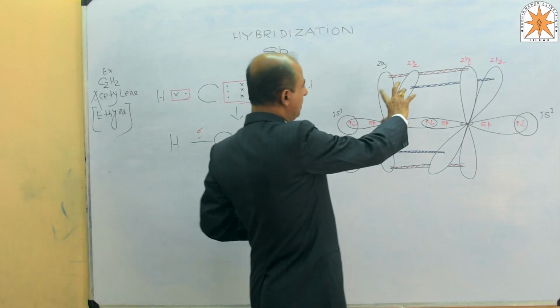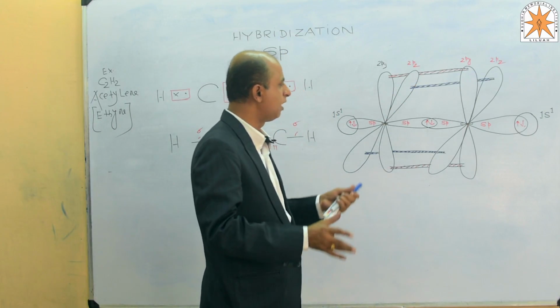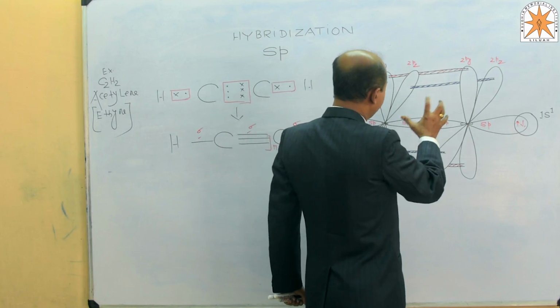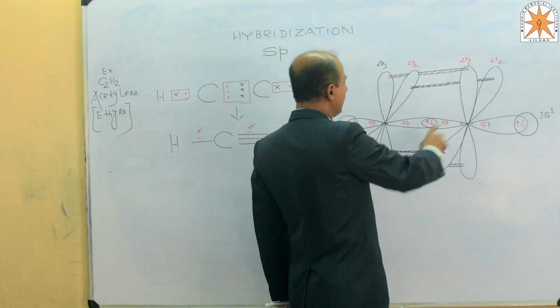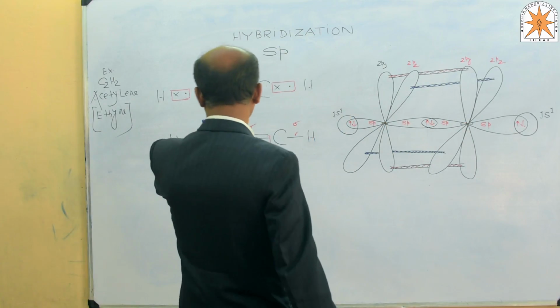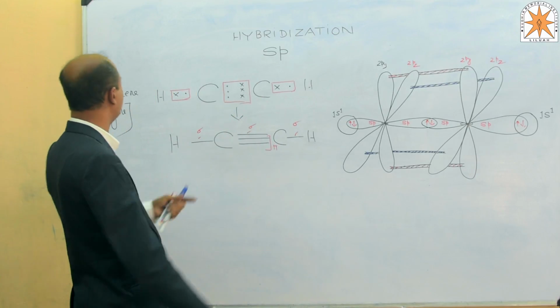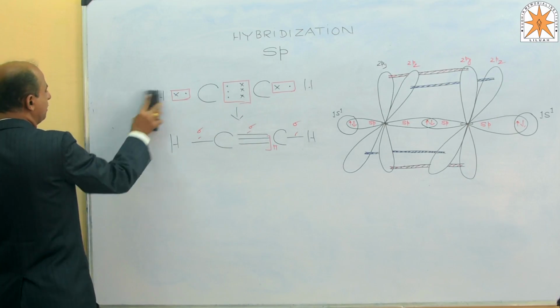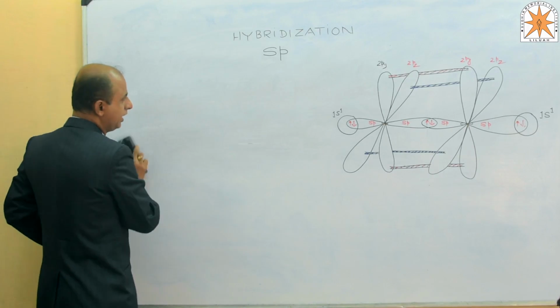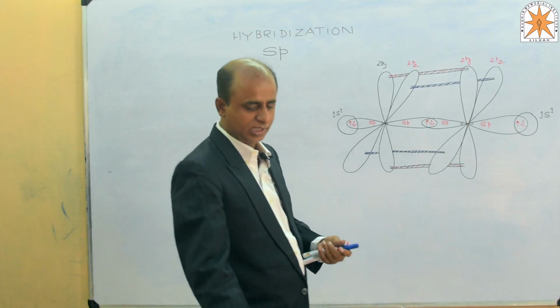Due to this type of overlapping, it leads to the formation of 2 pi bonds, and that's why there will be 3 bonds between carbon and carbon, and that is said to be a triple bond. It is seen in the Lewis electron dot structure, because sharing of 6 electrons takes place over here, and the mechanism is like that.